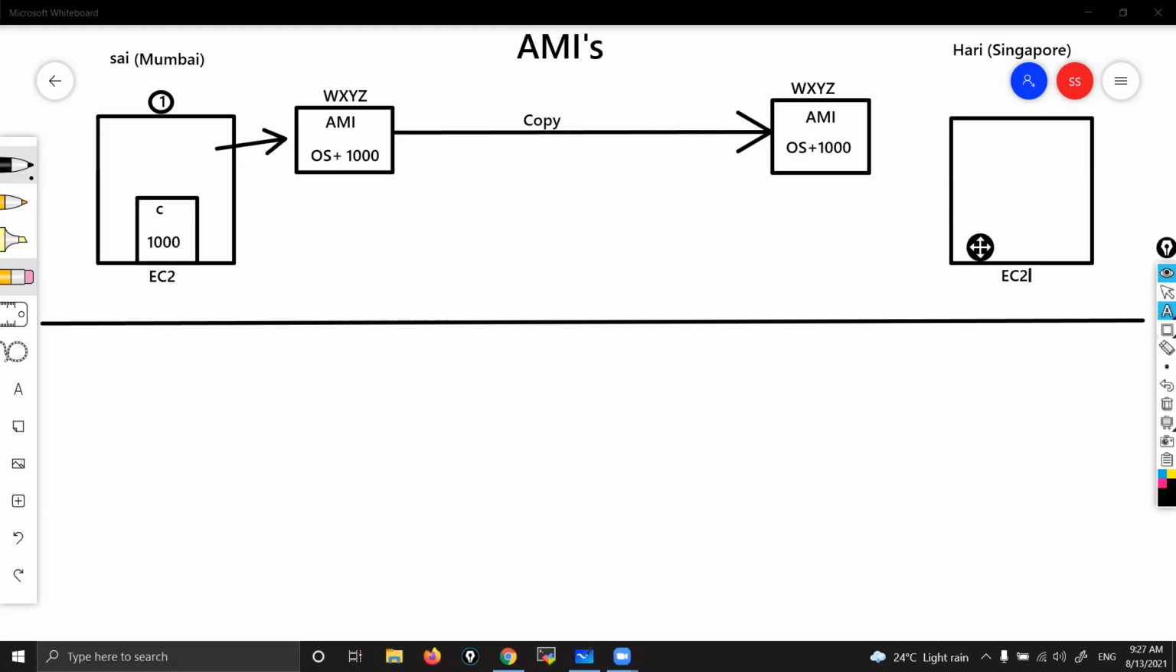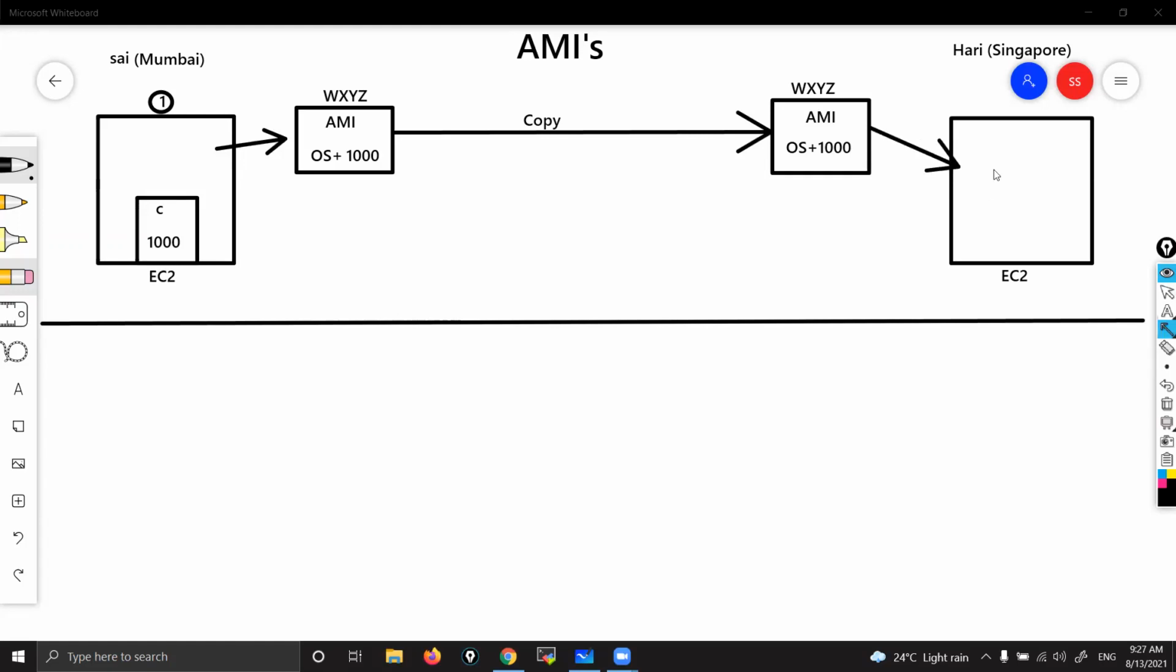But to launch one instance, he should have one AMI. Correct or not? He should use one AMI, right? We selected Amazon Linux, so far Windows and all, right? So Hari is going to launch this instance by using the AMI which I copied to his region. He's not going to take default AMIs. To launch that instance, he's going to take my AMI which I copied to his region. With this AMI, he's going to launch this instance.